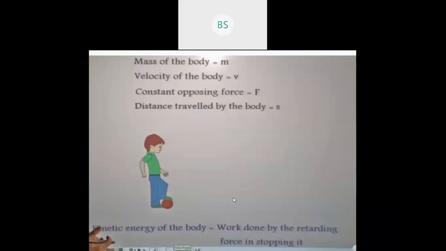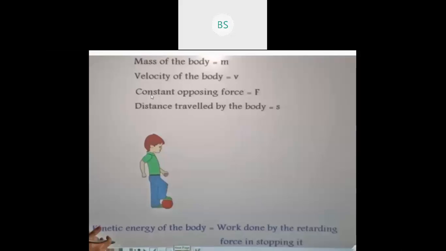Next, let me take one more example. So children, you can see here I have taken one example of a boy. Before that, you can say here a mass of the body, means a mass of a ball we have considered as m, and the velocity of the body. Now you will think, madam, here the ball is at rest. How you can say velocity? Just I have taken this. Maybe this ball is moving from this end. That time the velocity of the body is v.